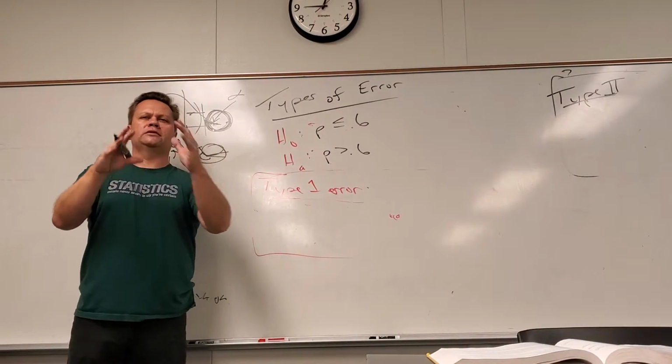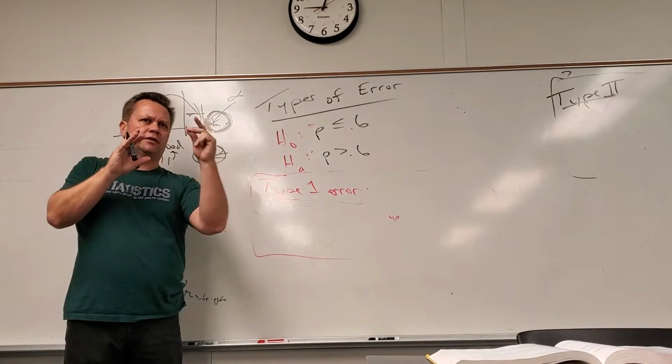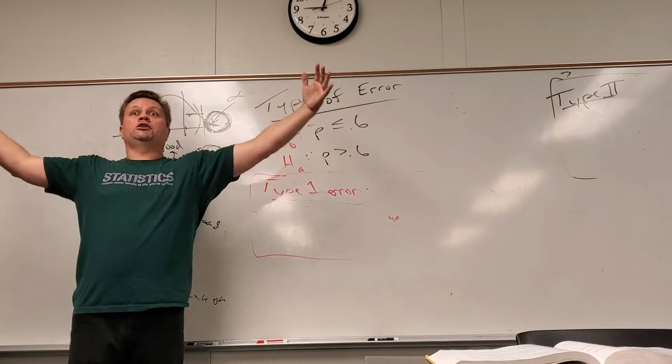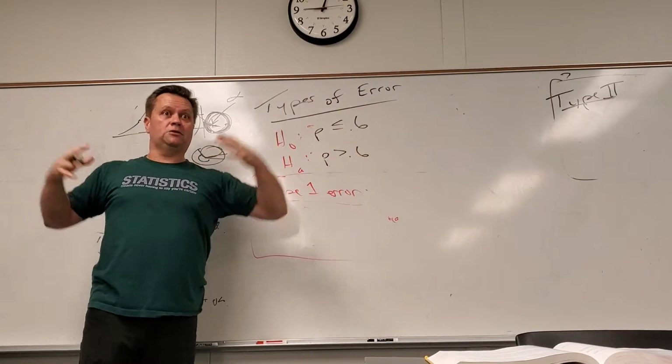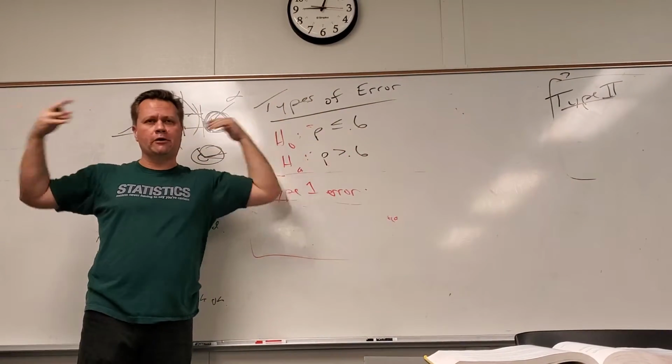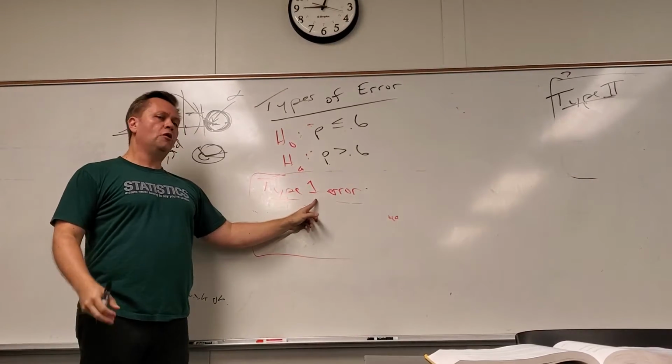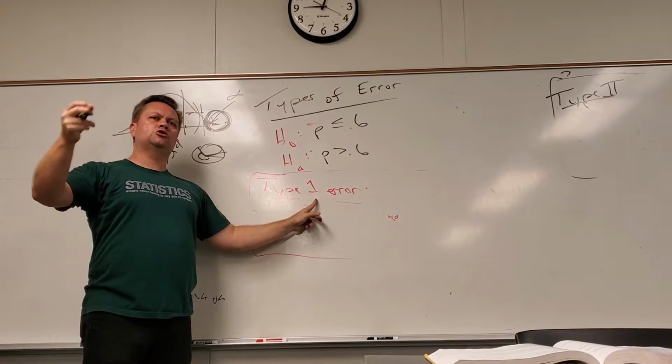Because this is rejected true. So here's how I remember it. See how this is a small phrase? Rejected true. That's type 1. Type 2 is fail to reject a false. That's why it's type 2. It's a bigger phrase. So type 1, we reject a true null.